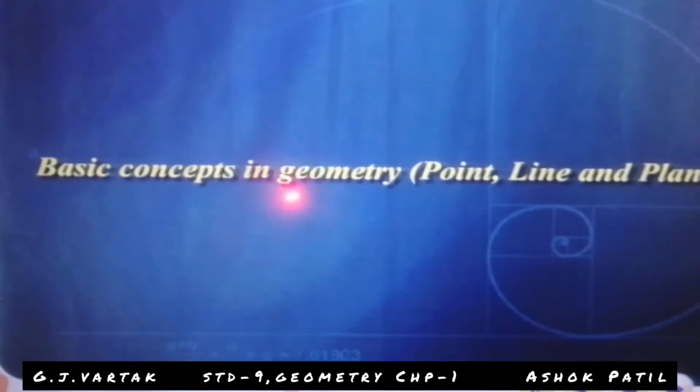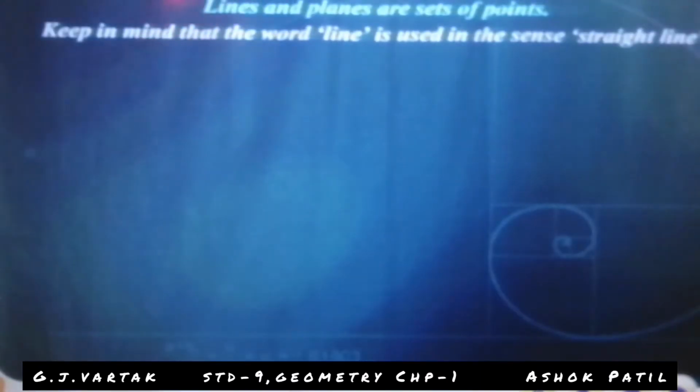Basic concepts in geometry: point, line and plane. Point, line and plane are the basic concepts in geometry. Lines and planes are sets of points.